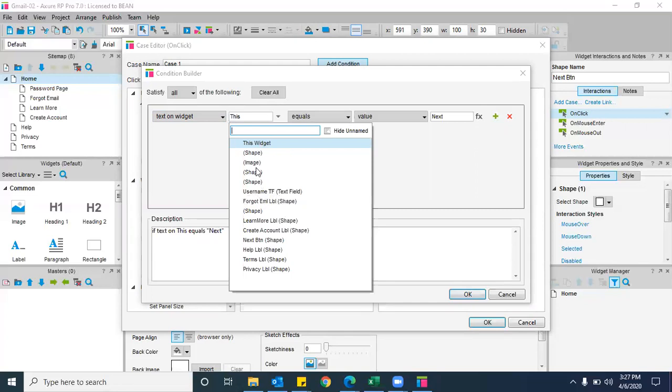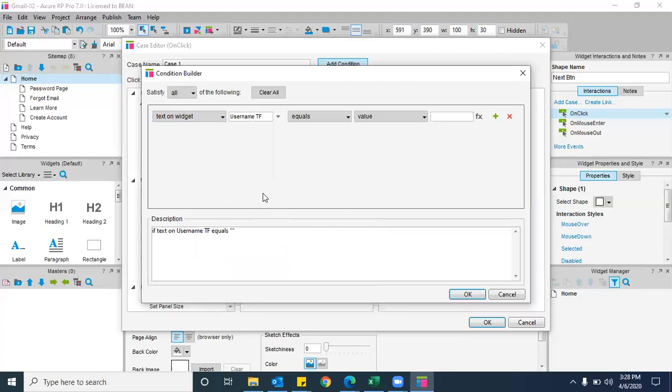For a couple of other shapes, it is displayed as shape only. We didn't understand what this shape is all about, and what this image is all about, right or wrong? Because we never entered those names. Right now, I need to validate the username text field. Are you able to see this? Yes. Just select this username text field, and in the username text field, what text do you want to validate?